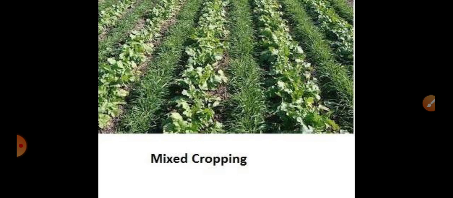Then another important thing about this mixed cropping is a variety of animals may be reared in this type of mixed farming, and it is most popularly practiced in Europe, Eastern USA, Argentina, Southeast Australia, New Zealand and South Africa.